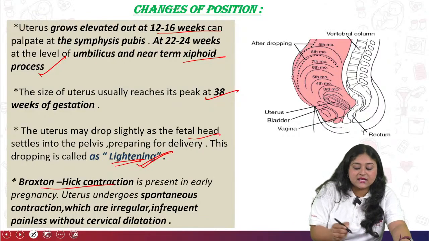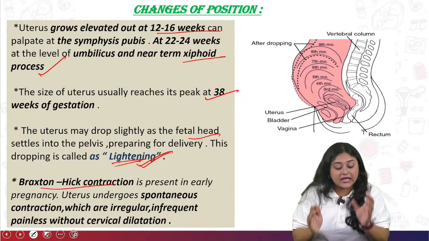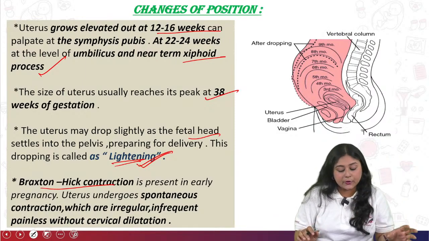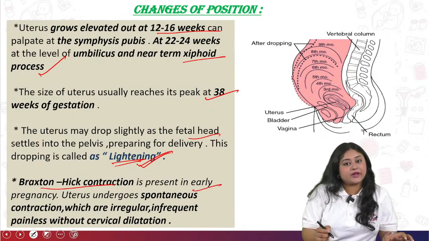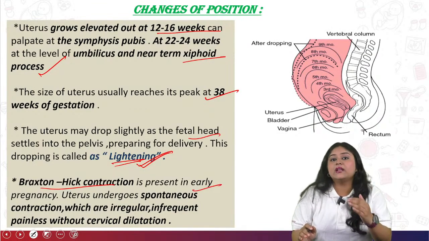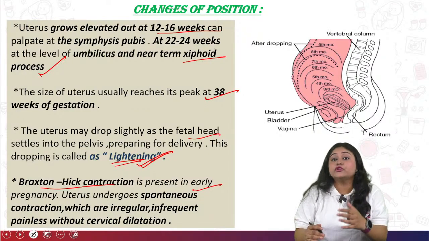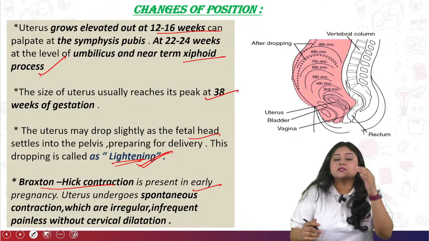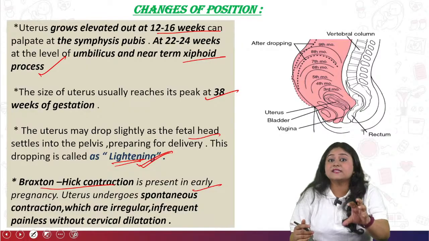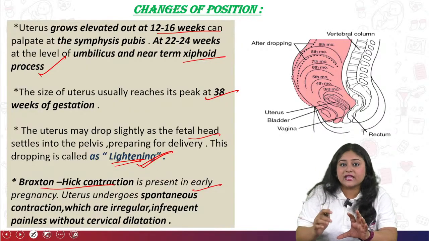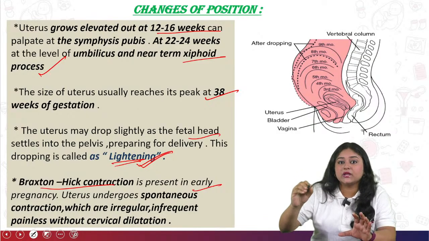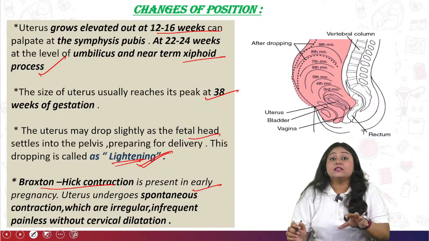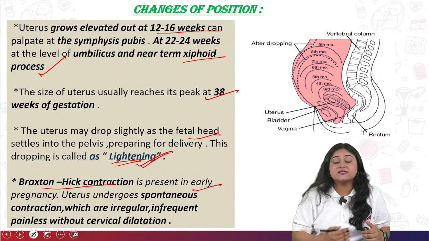Next, the Braxton Hicks contractions. What do we mean by Braxton Hicks contractions? It is also known as false labor pain, and you can see it in early pregnancy. For true labor pain, the pain starts from the lower part of the abdomen, from the uterine ostium. After that it comes to the fundal height, then the midsection, then surrounds the whole uterus, and you feel the pain from the front side to the back side.